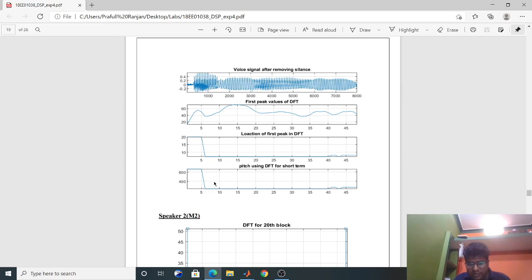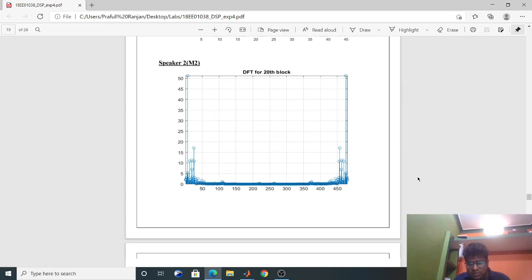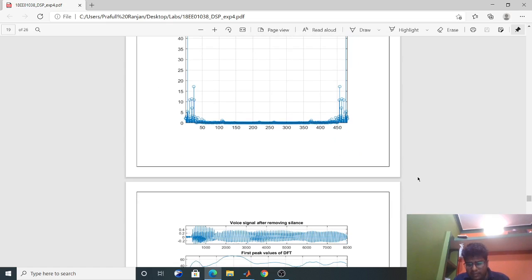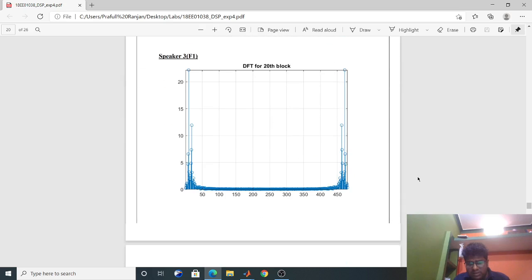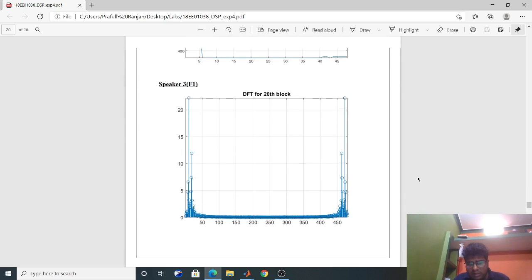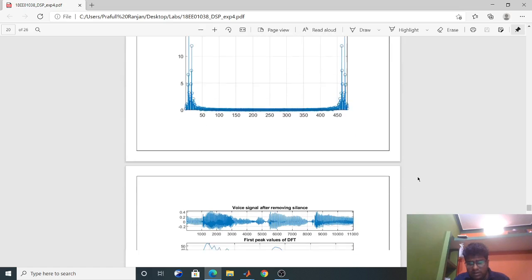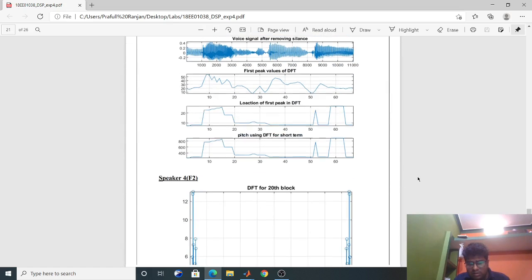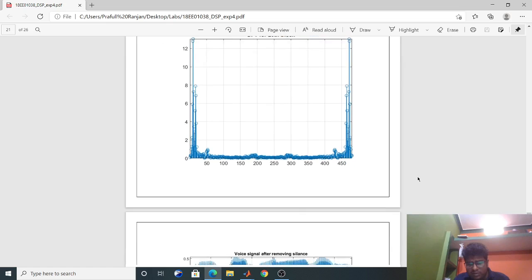Similarly, from this I am calculating the pitch value, so it will come as a similar graph, because this is of similar nature, directly proportional. After calculating, we will take the average value. This is for male 2, this is for female 1, and this is for female 2.